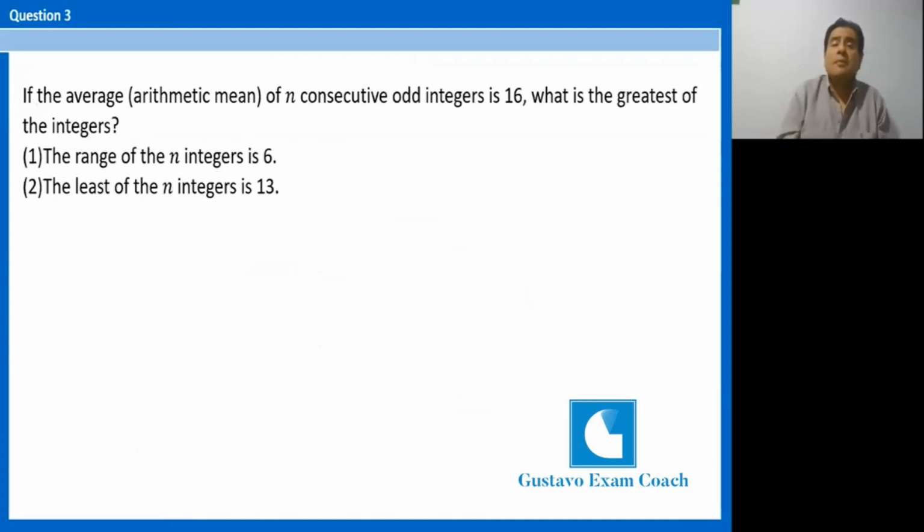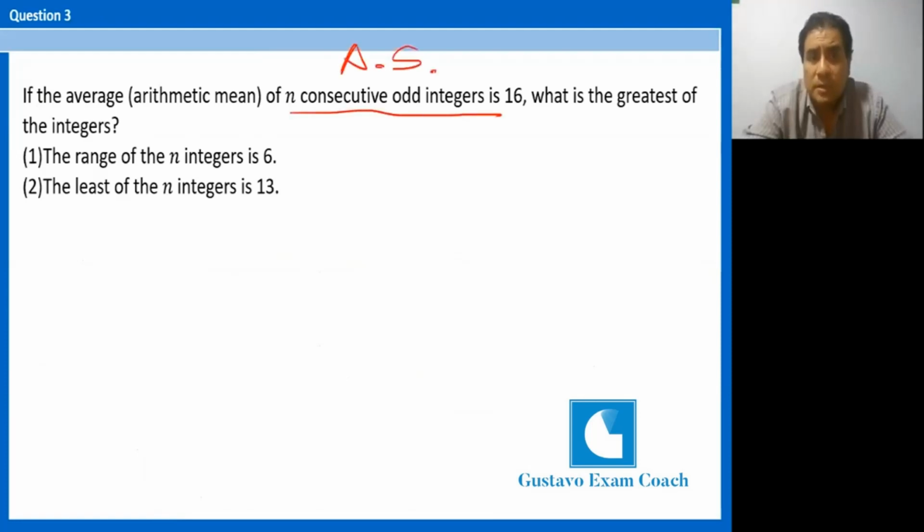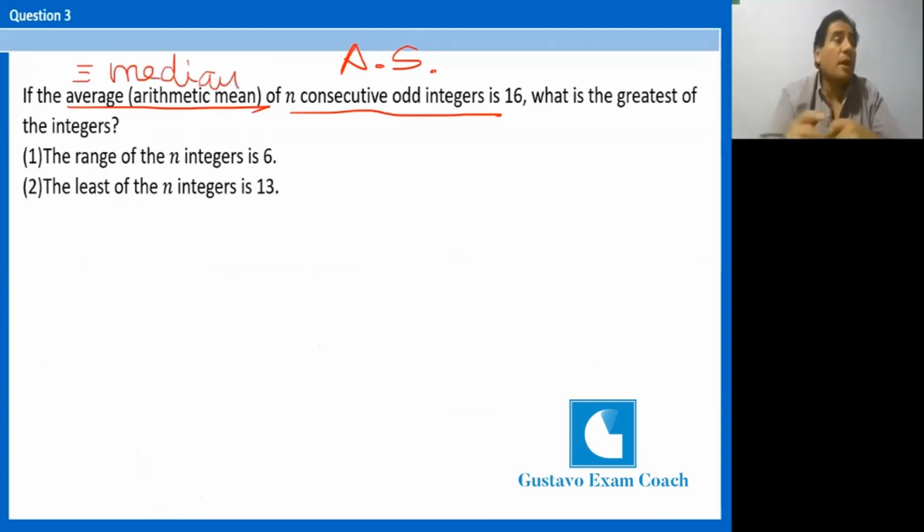If the average arithmetic mean of n consecutive odd integers is 16, what's the greatest of the integers? Okay, to do this, you can first mind the expression n consecutive odd integers. This means an arithmetic sequence. And in an arithmetic sequence, the average of the values is the same as the median. So we are being told what the value of the median is.